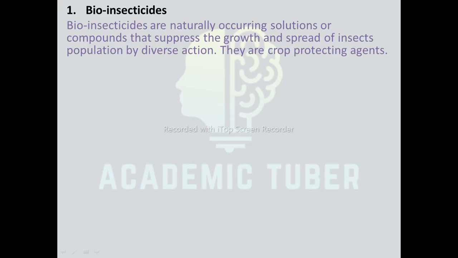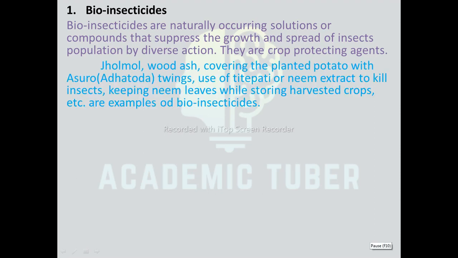Bio-insecticides. Bio-insecticides are naturally occurring solutions or compounds that suppress the growth and spread of insect populations by diverse action. They are crop protecting agents. Bioinsecticides can be prepared from the parts of insect-repellent plants. Zolmol is an example of bioinsecticide.